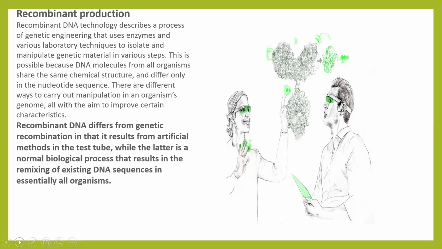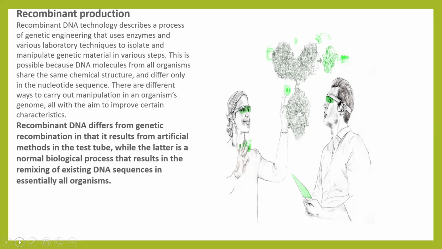Recombinant DNA results from an artificial method in the test tube, while genetic recombination is a normal biological process that results in the remixing of existing DNA sequences in essentially all organisms. There should be no ambiguity that there is a difference between the two.